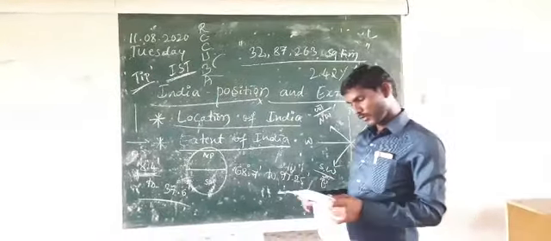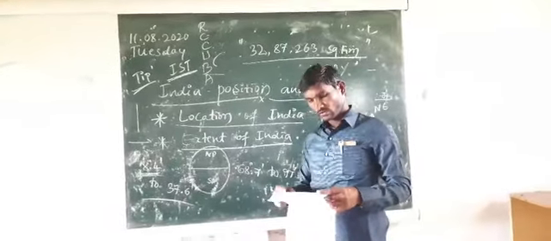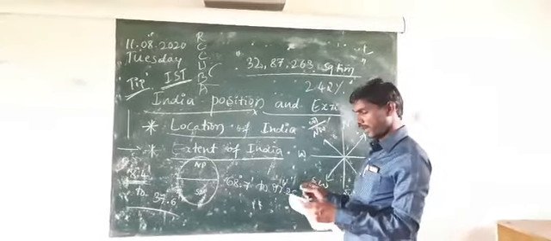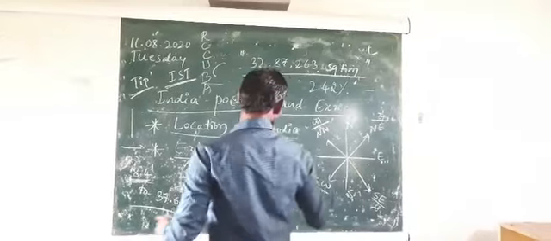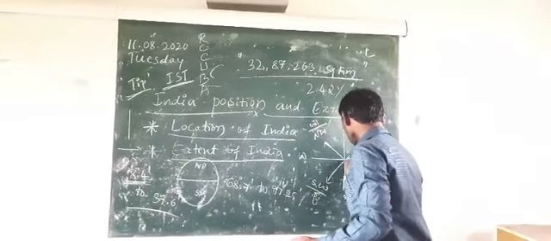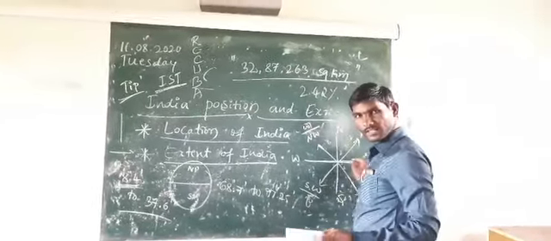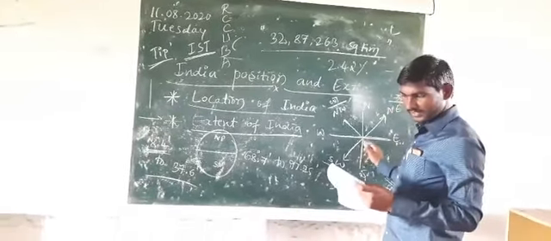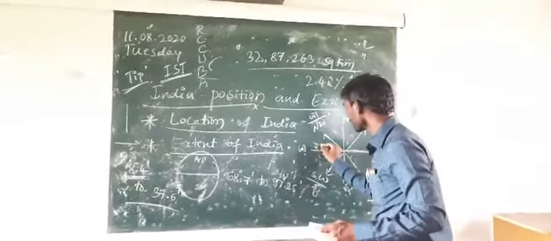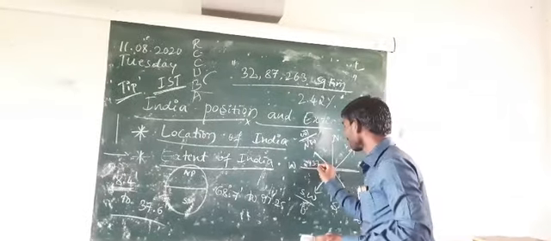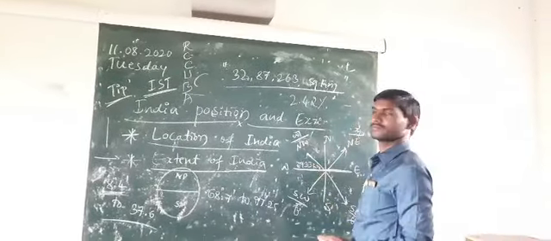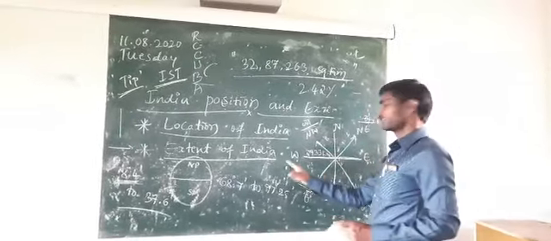The next and third point is the east to west extent of India. East to west here means this one. What is the length? It is 2,933 kilometers. It is the width.